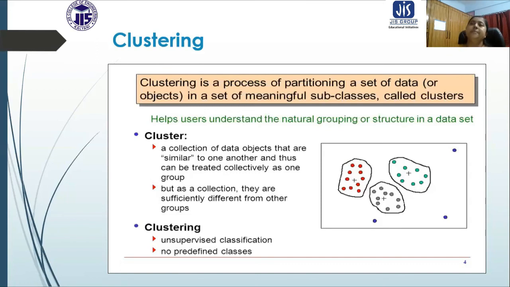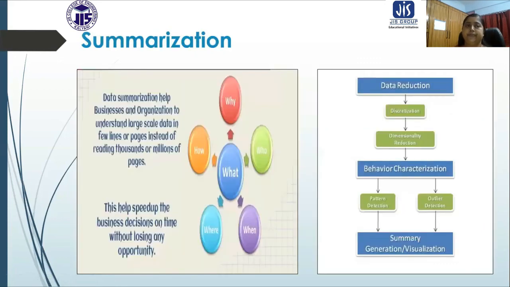The difference between classification and clustering is very important. We are going to discuss this later also, but now I try to give a brief overview. Hopefully you have understood. Now another very interesting thing that comes in the descriptive category is summarization.